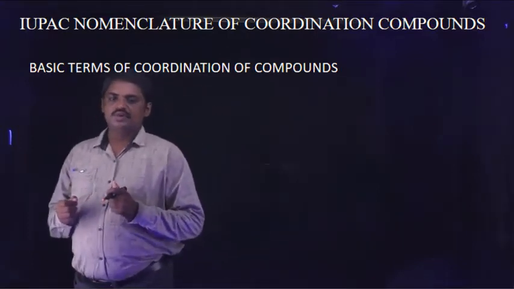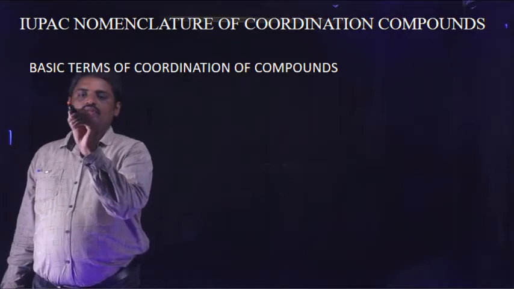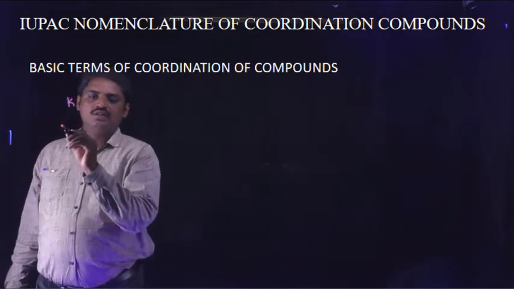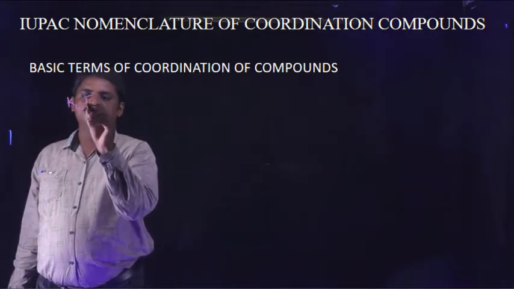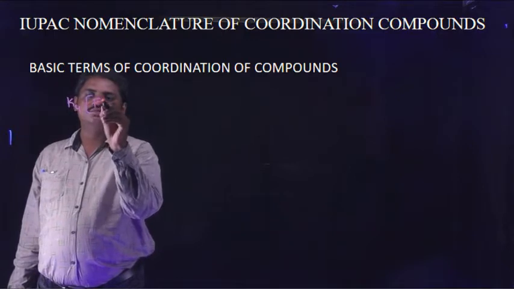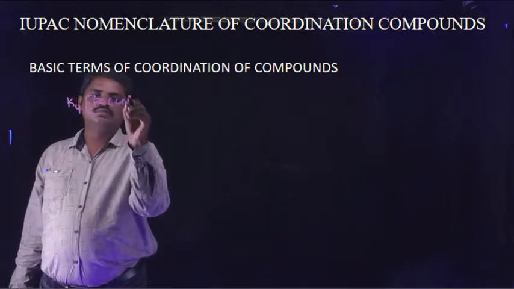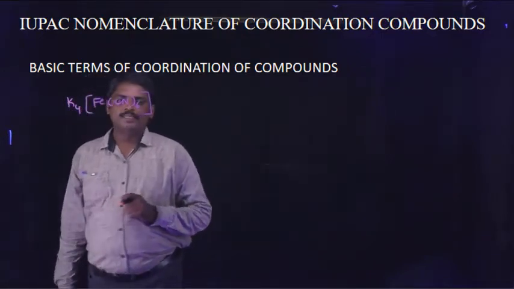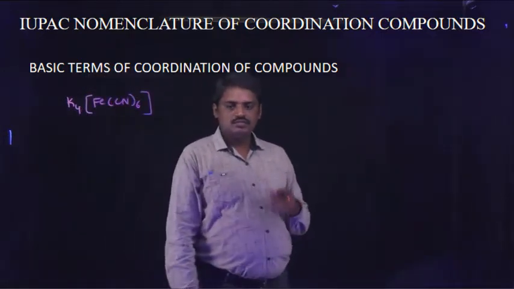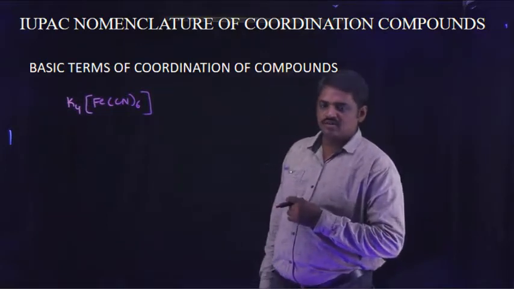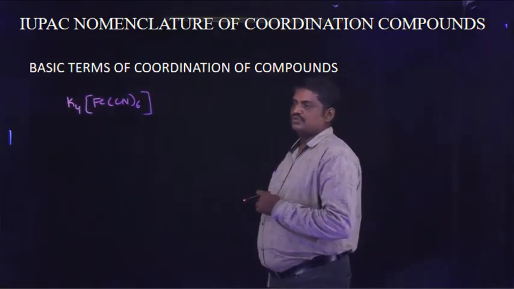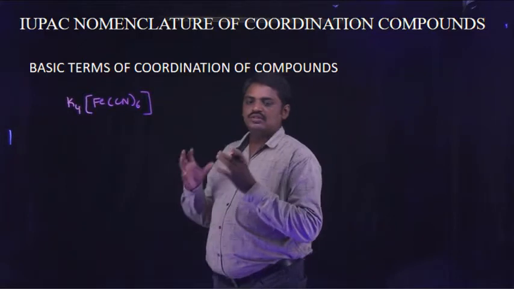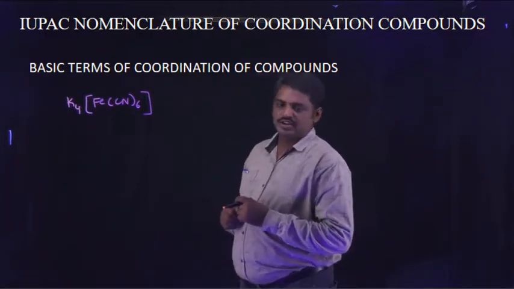For example, one of the coordination compounds is taken: potassium hexacyanoferrate(II). So this is one of the coordination compounds.